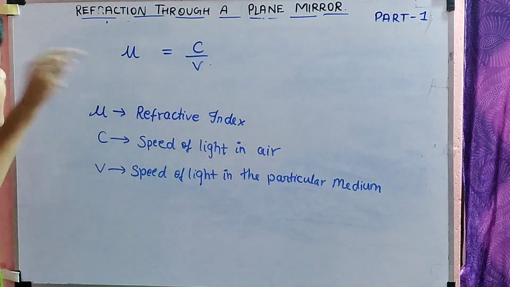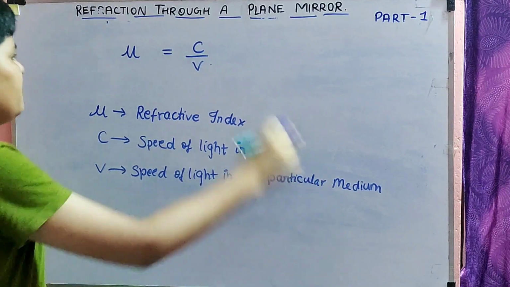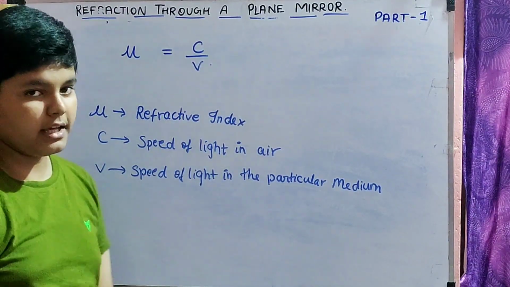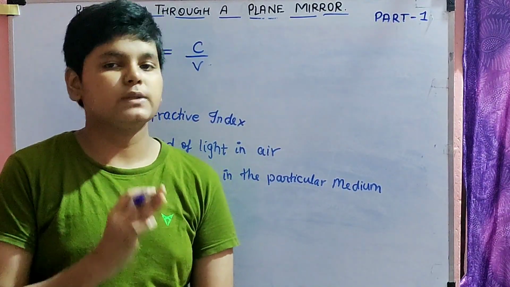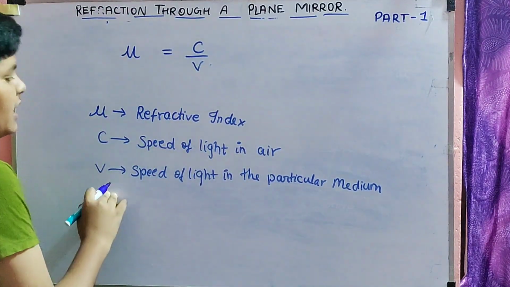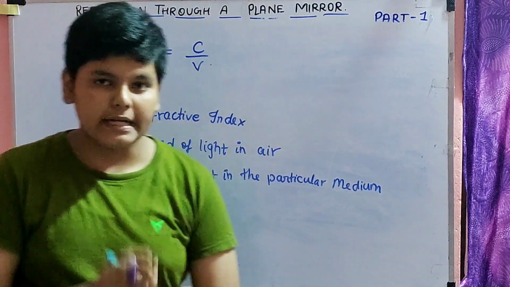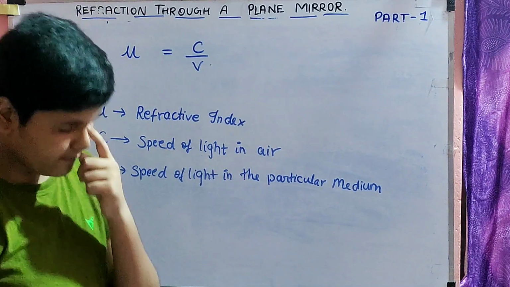So here, if you want to find mu, then you need first C, that is speed of light in air. It is always constant, 3 into 10 power 8 meter per second. V is the speed of light in the particular medium. So to explain this, I am going to take one example.